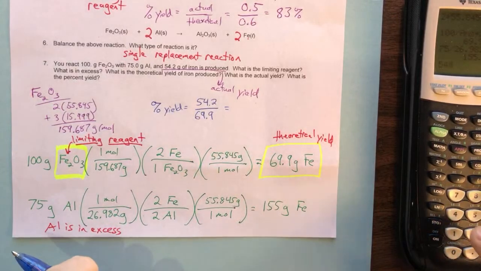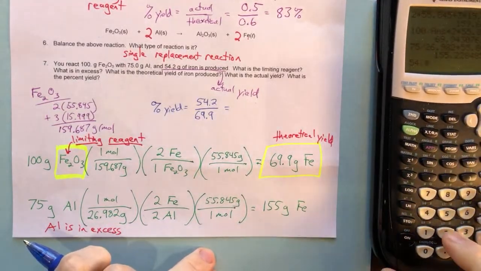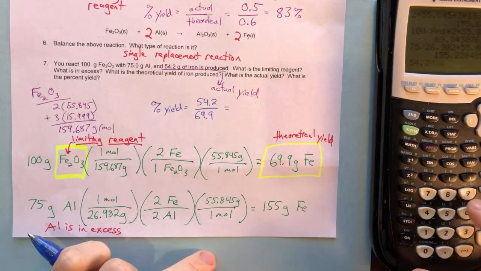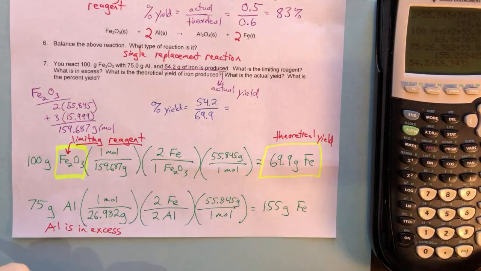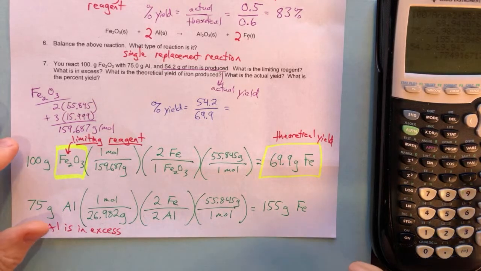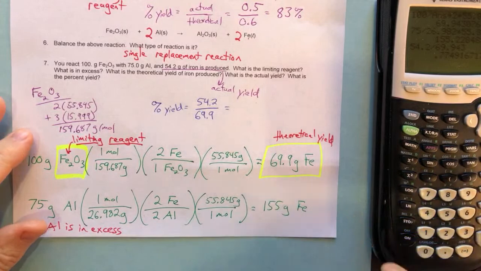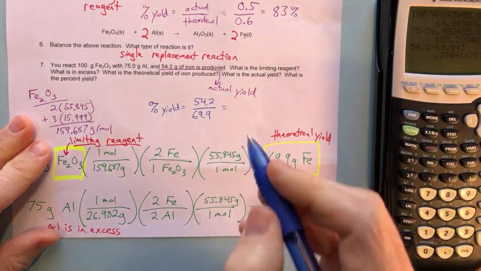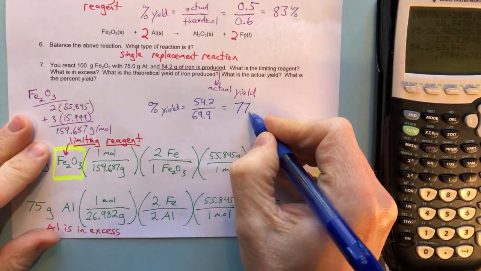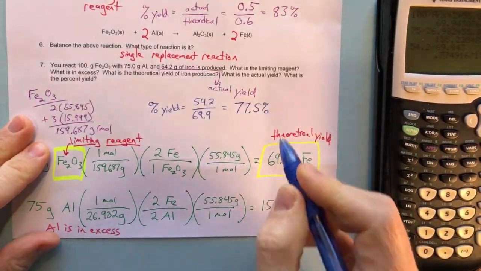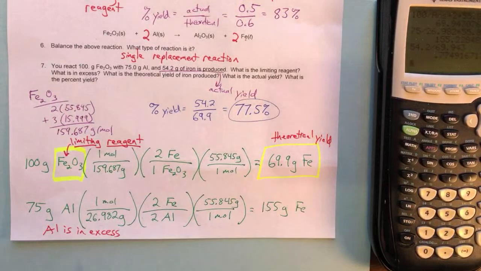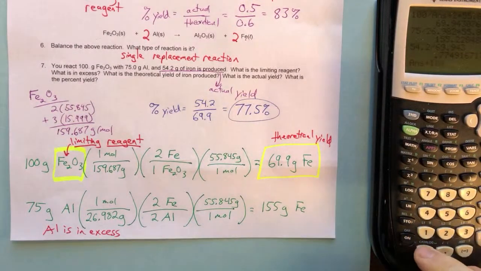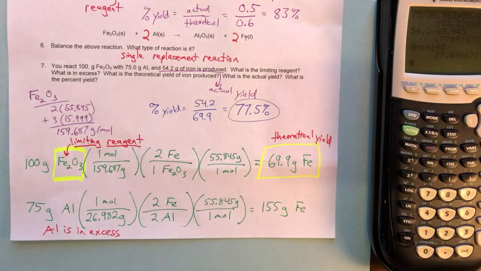So I'm going to do 54.2 divided by 69. And I'm going to go ahead and write 943 just so I don't have any rounding errors. I like to do that. To get my final answer of 0.7749, we have three significant figures, so we're going to round that 49 up to a 5, and that's going to get me 77.5% yield. Of course, just multiplying that by 100 or moving that decimal point over, you get 77.49, which is 77.5%.